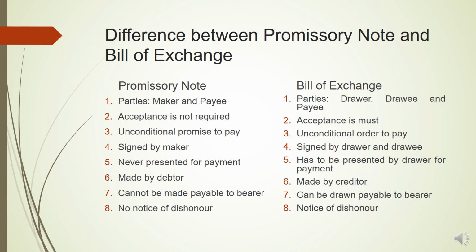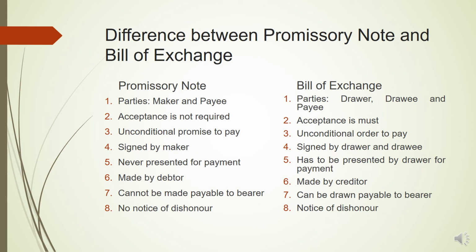Fifth, it is never presented for payment. So promissory note is never presented for payment. The payment will automatically be given by debtor to the creditor on the due date. If it is not given, then it will be dishonored, but the note is never presented because it is in the possession of the debtor.